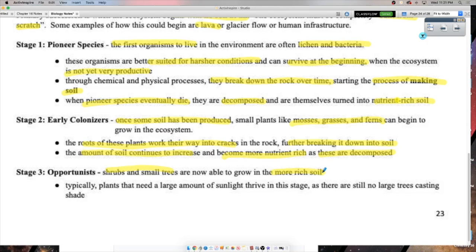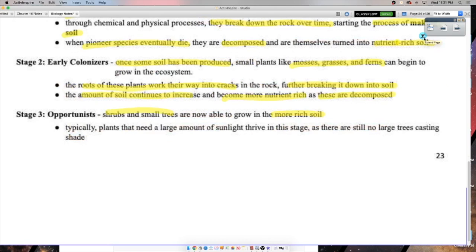Like when the grass went in, you're probably going to get little bunnies that come and graze on the grass, right? And they would die there and they would get decomposed. And maybe you'd get the predators coming. So you see how it's kind of a snowball effect, right? Where more and more organisms are able to survive, starting from those humble beginnings of just rock, right? Then lichens, then grasses, and now we're up to shrubs and trees.